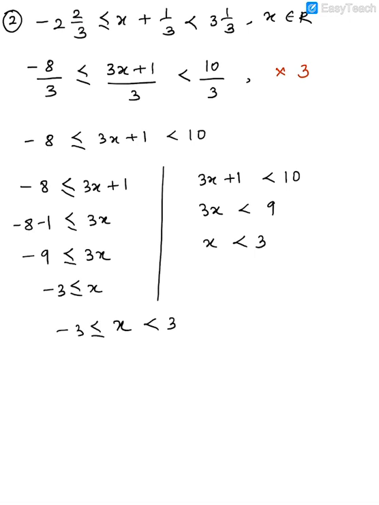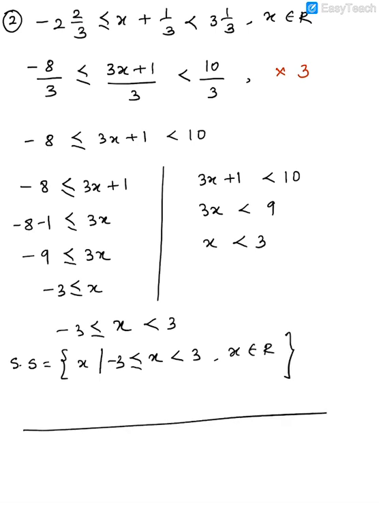Now we'll have to write a solution set. How to write a solution set, guys, now? So SS is equal to x such that x is more than or equal to minus 3 but less than 3, comma x belongs to real numbers.